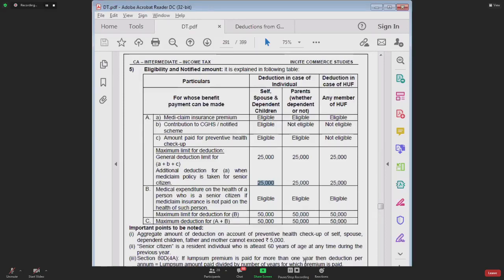And then we are saying that the combined deduction for point A and point B, that is capital A and capital B, should be 50. In other words, you can claim a deduction of maximum 50,000 in case of group 1, maximum 50,000 in case of group 2. Then HUF also can claim a deduction of maximum 50,000. Is that very, very clear?